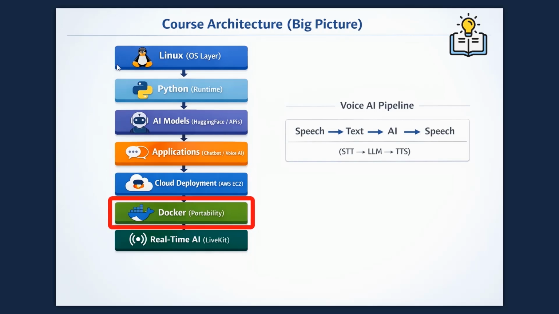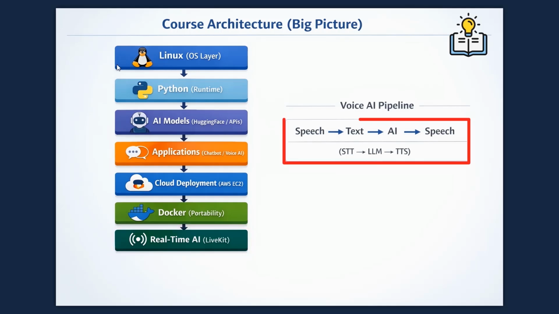Then we use Docker. Docker helps us package our application so it can run anywhere without issues. Finally, we enable real-time communication using tools like LiveKit. This is useful for voice-based AI systems and live interactions.